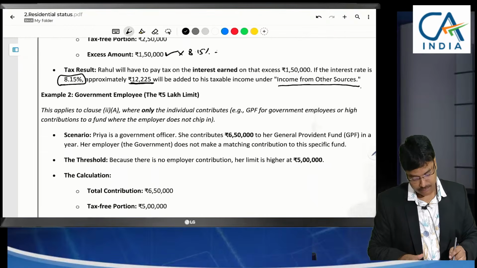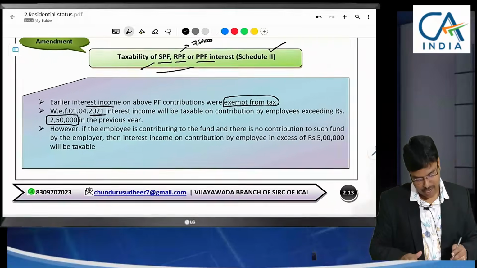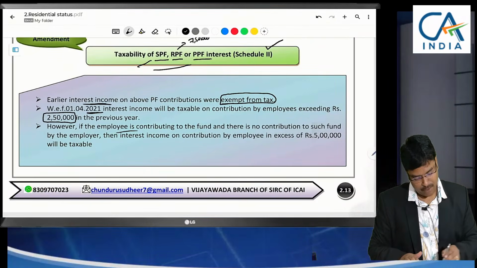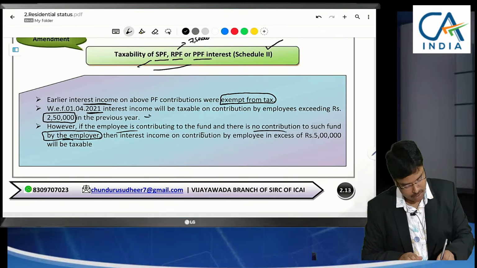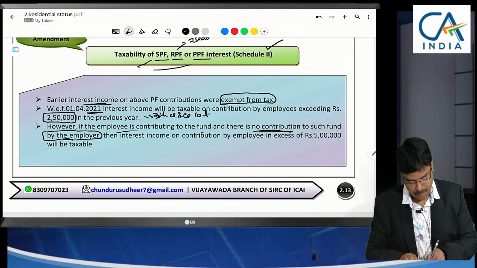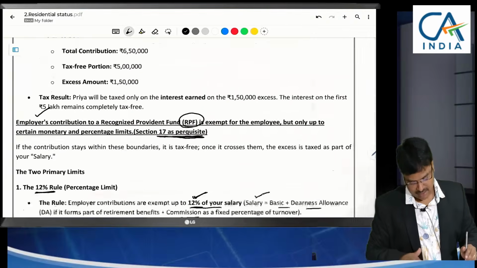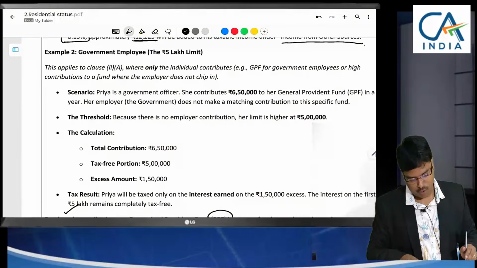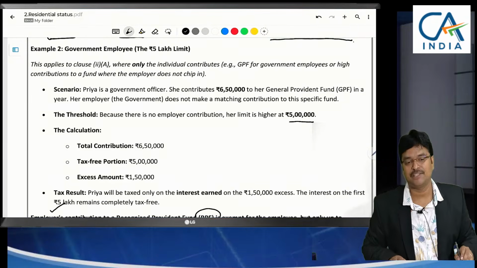But in case of government employees, here if you see, if the employee is contributing, then there is no contribution by the employer. If there is no contribution by the employer, then what happens in this case? That 5 lakhs will be taxable, over and above 5 lakhs. Here the limit, instead of 2,50,000, 5 lakh limit is given here.